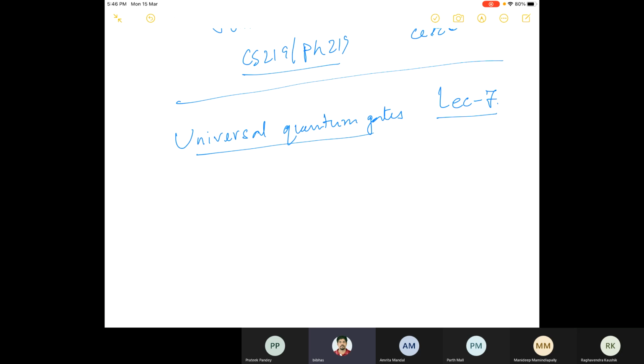So it may so happen that the matrix or the circuit you want to construct, or you want to realize this matrix, let's say this is a unitary matrix of order 2 to the power n by 2 to the power n. And so you want to design a circuit.